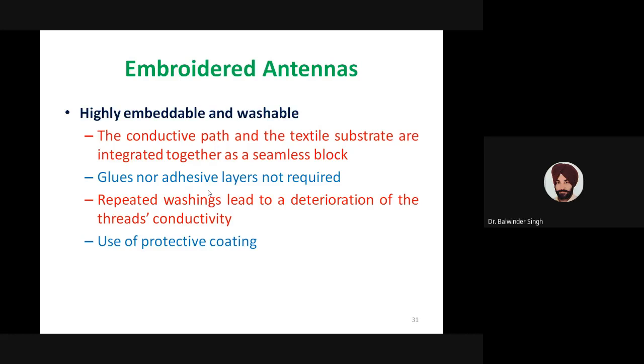Also, repeated washing may lead to deterioration of the thread's conductivity. To avoid that, a protective coating may be used. The use of protective coatings or protective layers on the antennas is also suggested in the literature, so that the deterioration due to repeated washing is less.